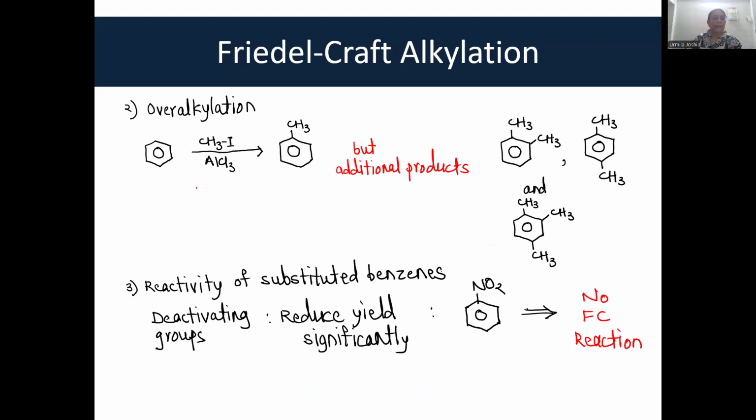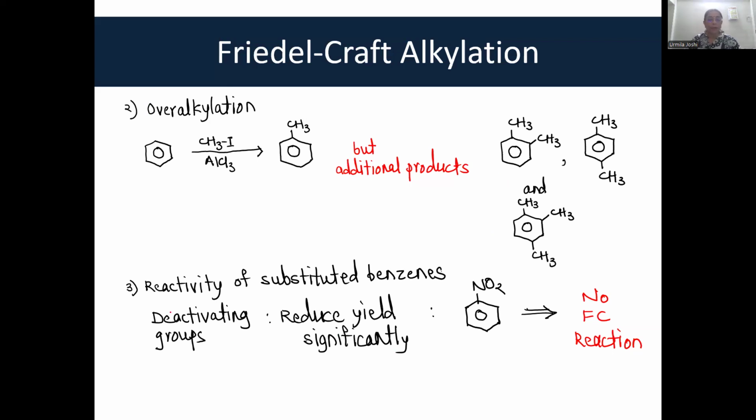Over alkylation is possible. In the first step, benzene gets converted to toluene, but additionally, it can react with the next molecule of methyl iodide and give some multiple alkylated products, which we don't want. Okay, so that is another disadvantage.